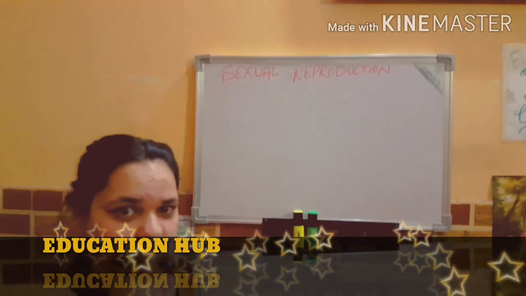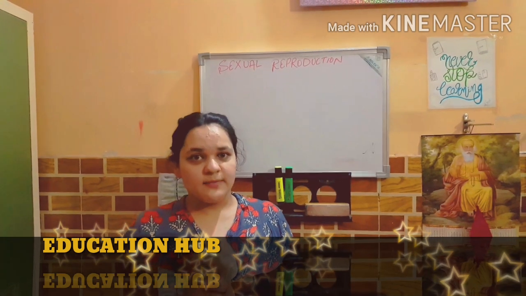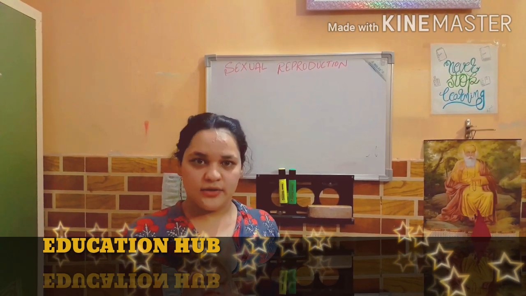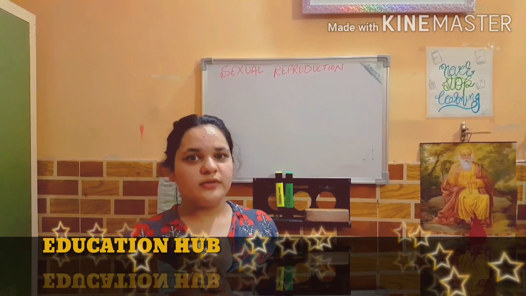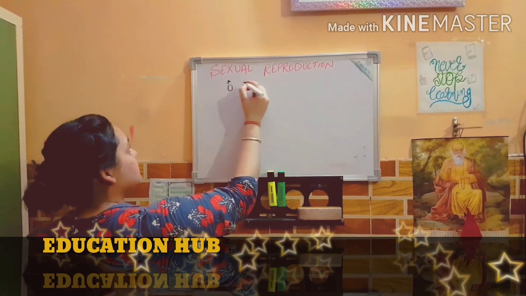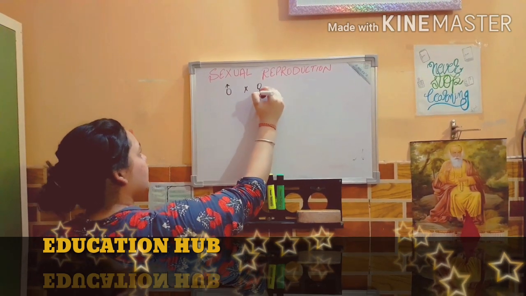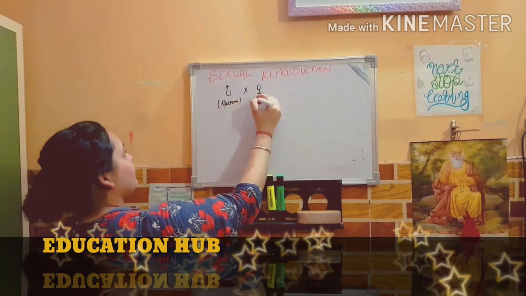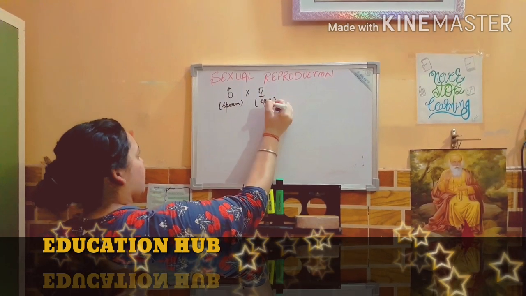There are two types of gametes. If they are the same, they are considered isogametes, and if they are different, they are considered heterogametes. We will take the example of human beings. In that case, the male gamete fuses with the female gamete. The male gamete is the sperm and the female gamete is the egg.